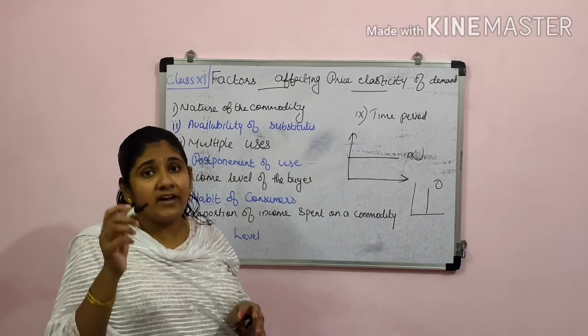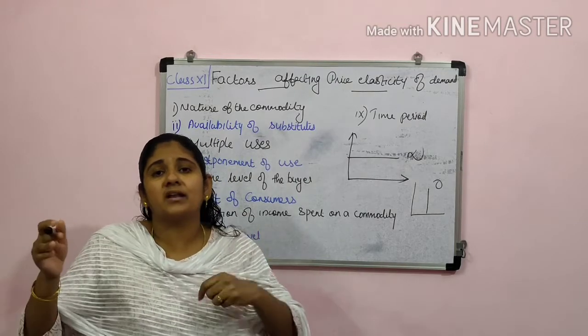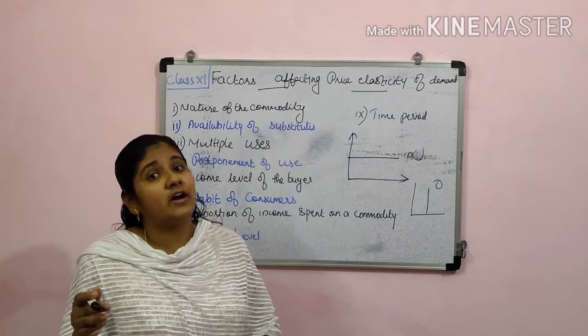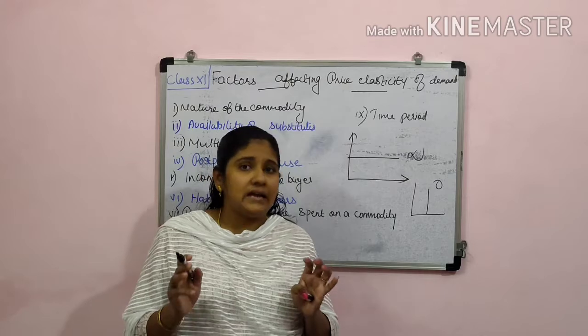And when the slope remains the same, we call it unitary elastic.